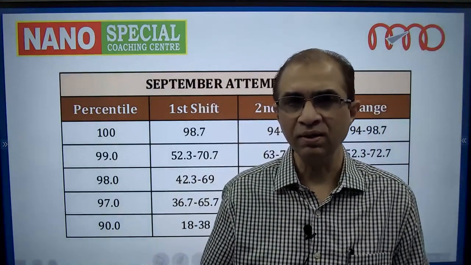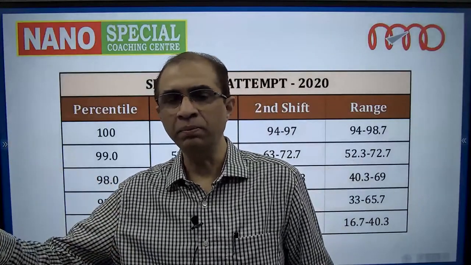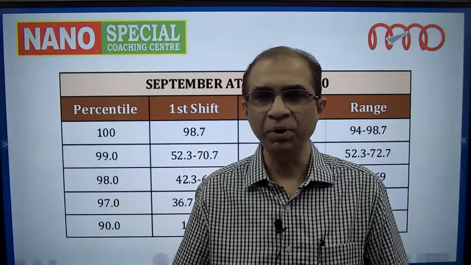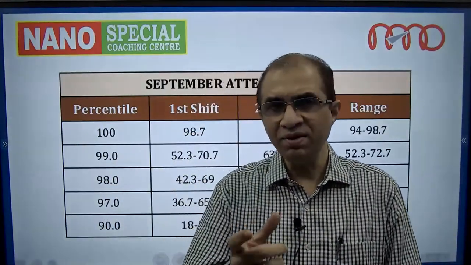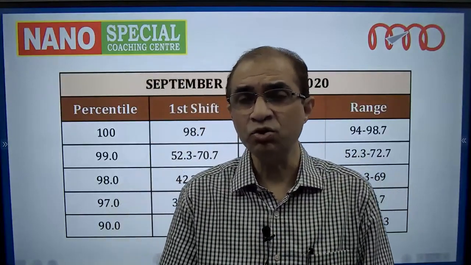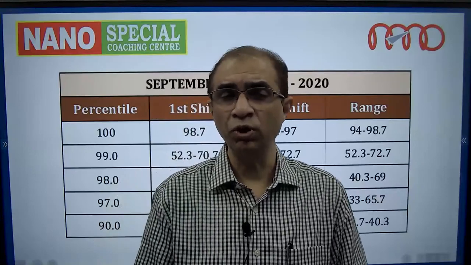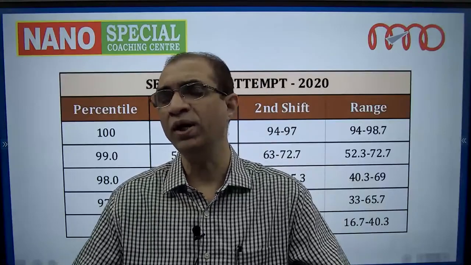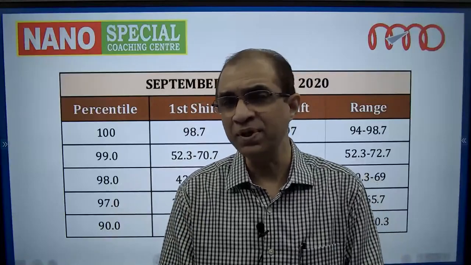And some papers were easy, and therefore you required higher marks to get a decent percentile. The second thing that happened was that because there were 10 shifts, the number of students per shift got reduced. And even within those reduced numbers, there were a lot of absentees. And who were the students who were absent? The students who were not well prepared, students who were casual, who did not take JEE Main seriously. Because they were casual about it, they did not want to take the risk of going and writing in a Corona situation. So perhaps because of that, the absentees were high.